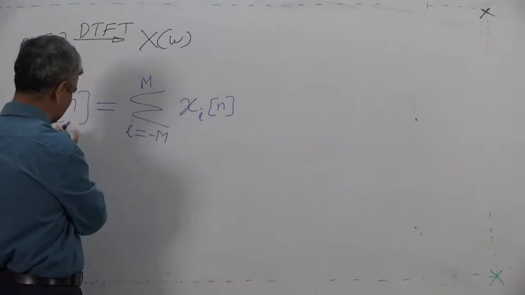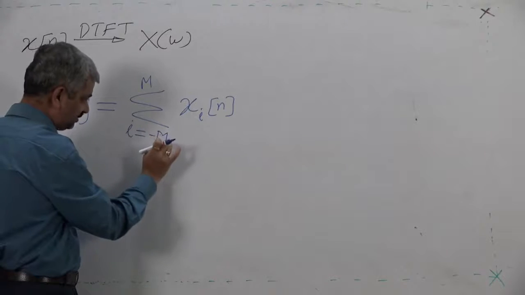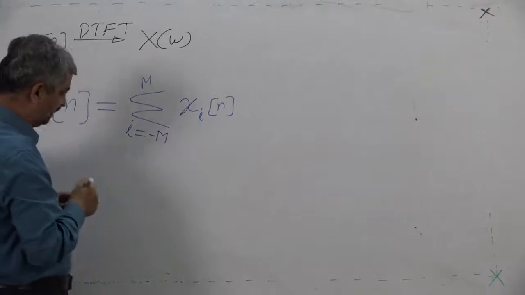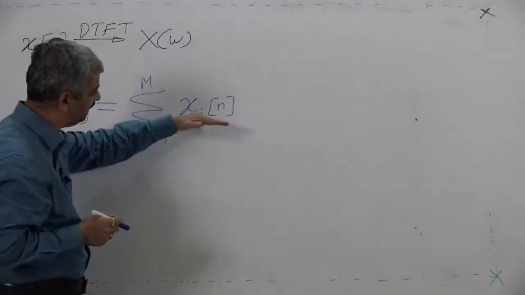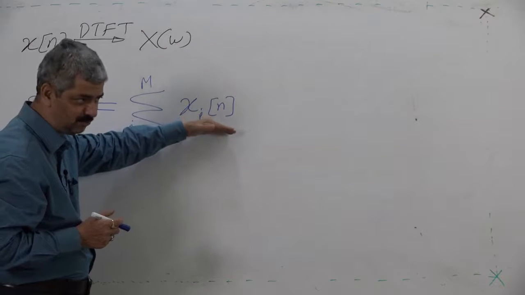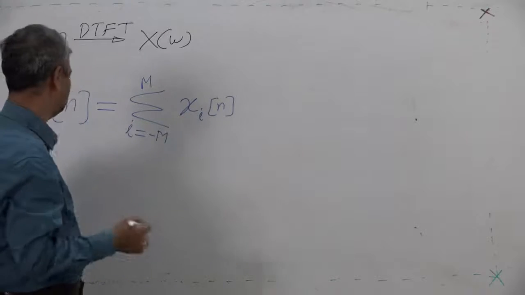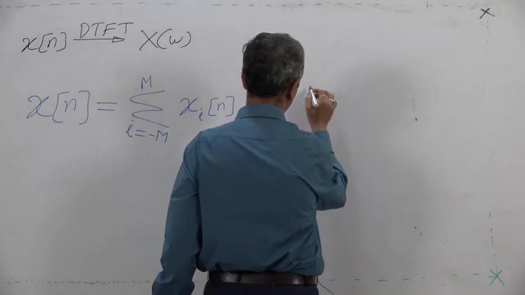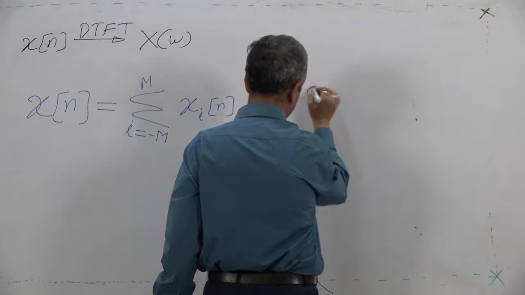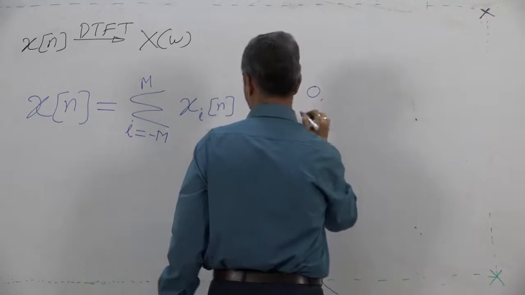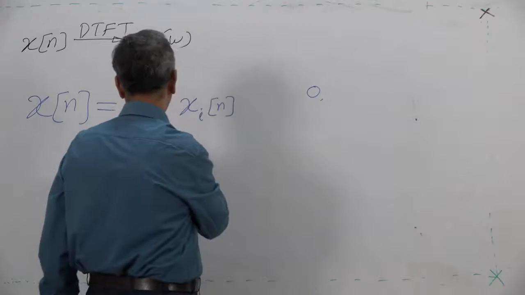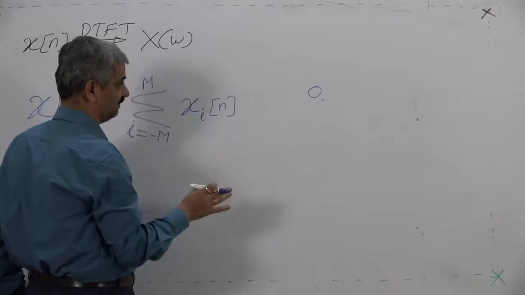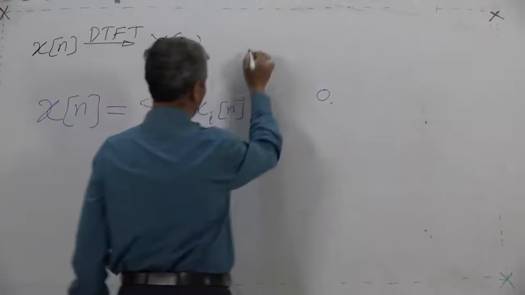The given sequence x_n is a summation of subcomponents, comprised of these predefined subcomponents with angular speeds, starting from zero, that is, not rotating. How many total components are there? 2M plus 1, and what is the angular speed?